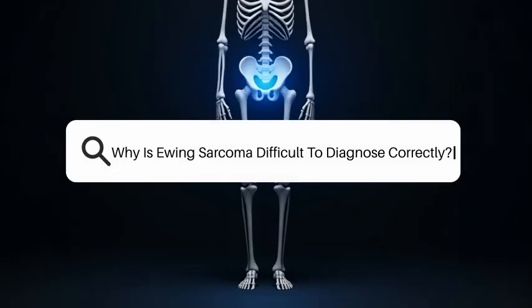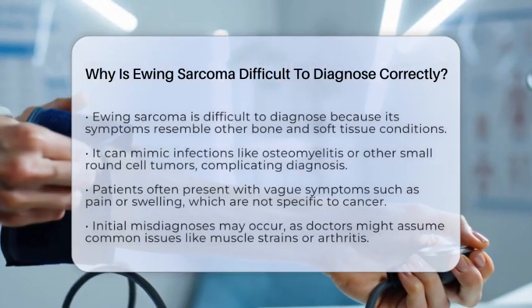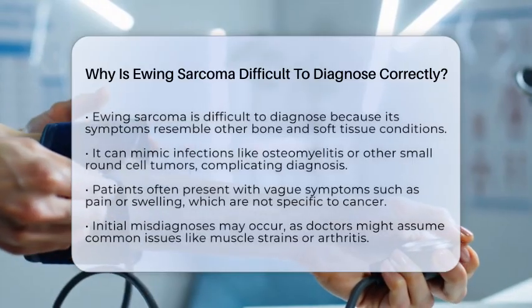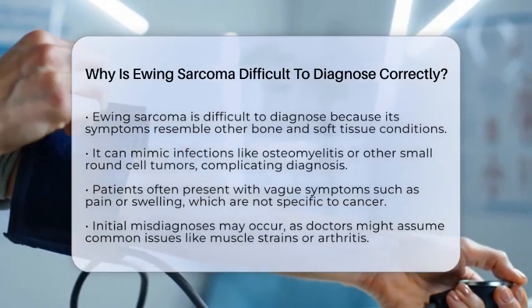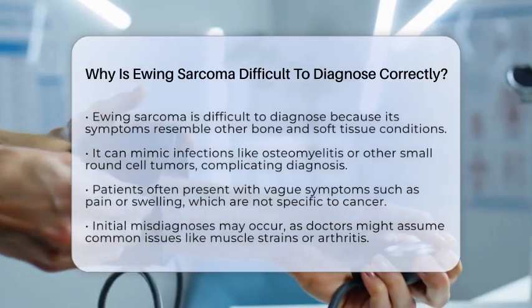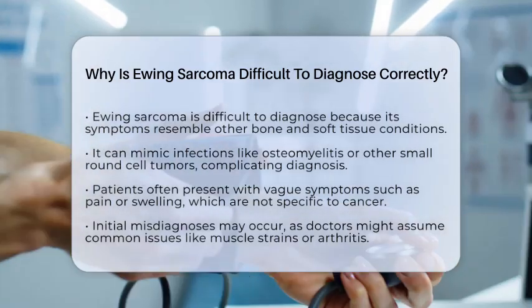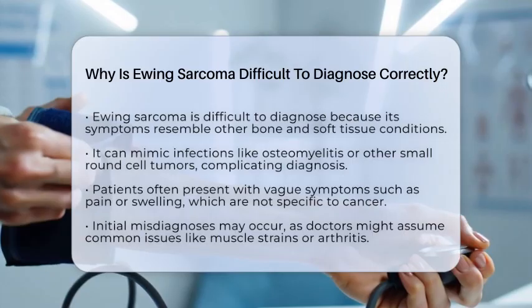Why is Ewing sarcoma difficult to diagnose correctly? Imagine trying to find a tiny needle in a huge haystack. That's similar to how doctors sometimes struggle to correctly diagnose Ewing sarcoma. This cancer is tricky because its signs and features often look like other bone and soft tissue conditions.